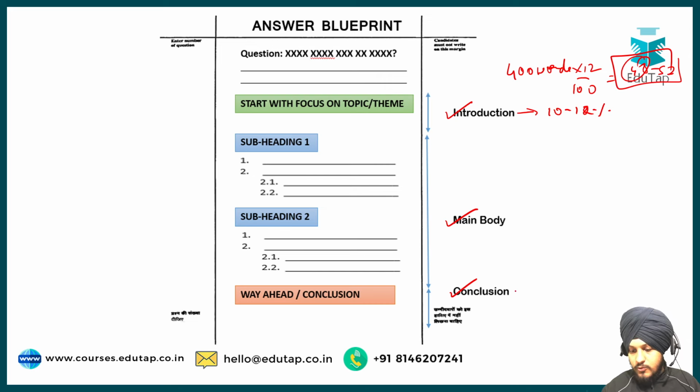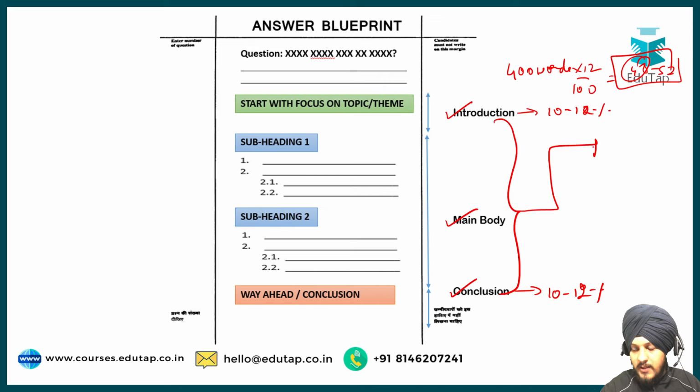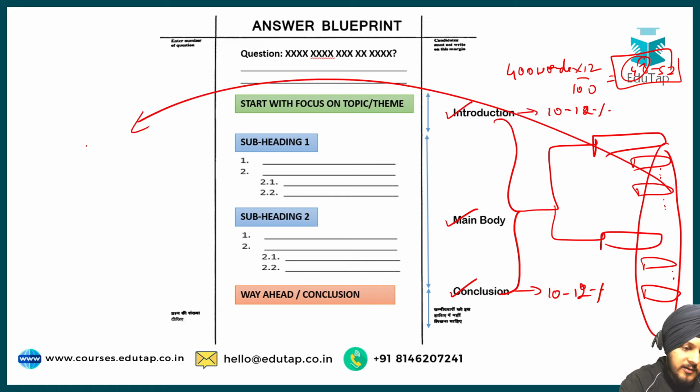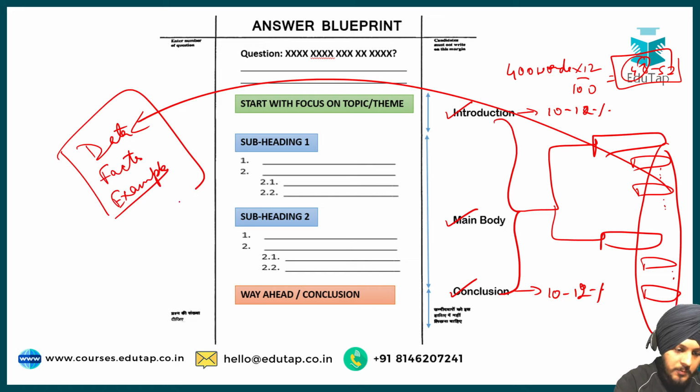And the same rule applies to the conclusion, which is 10 to 12%, and the rest of the word limit should be allocated to the body part, where you have to write your body in the form of different headings, and under them you will write the subheadings, and under these subheadings you will write your relevant points, which have to be substantiated with data, relevant facts, and examples. Fine. I hope it is clear to you.